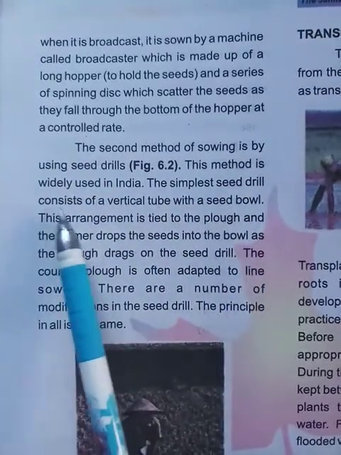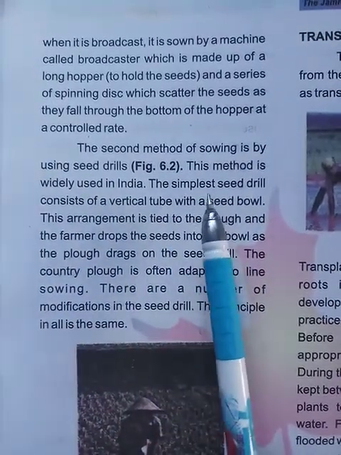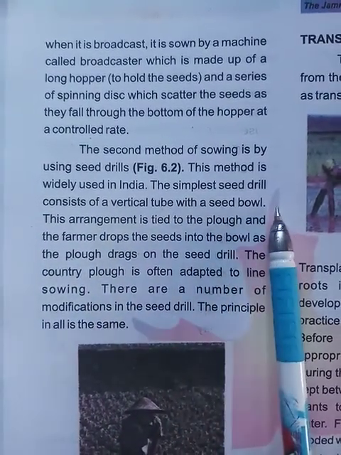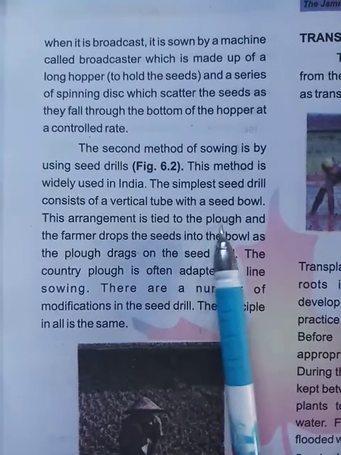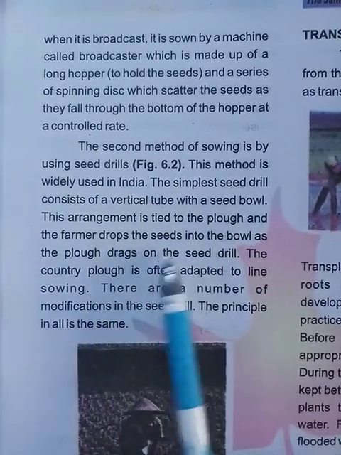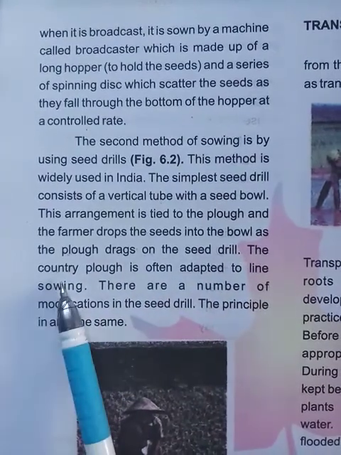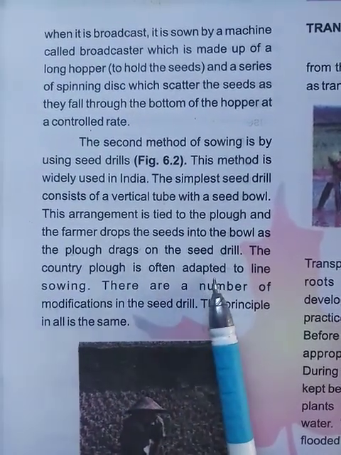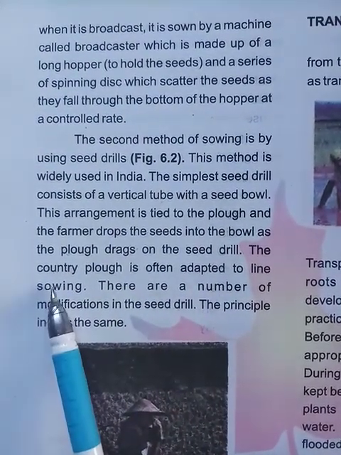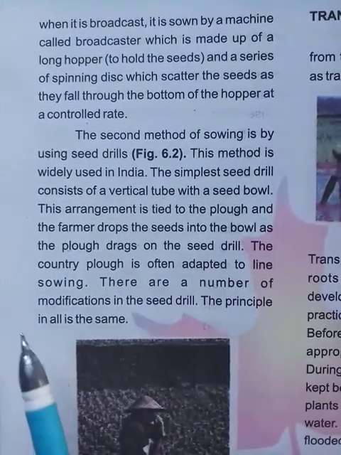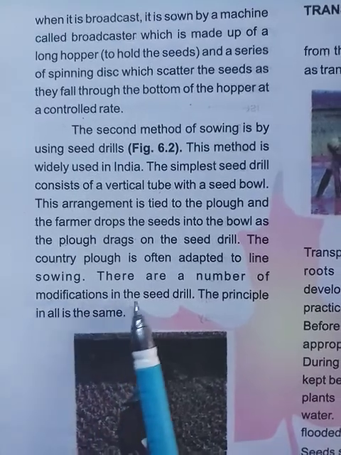This method is widely used in India. The simplest seed drill consists of a vertical tube with a seed bowl. This arrangement is tied to the plow, and the farmer drops the seed into the bowl. As the plow drags the seed drill, the country plow is often adopted for line sowing. There are a number of modifications in the seed drill. The principle in all is the same.